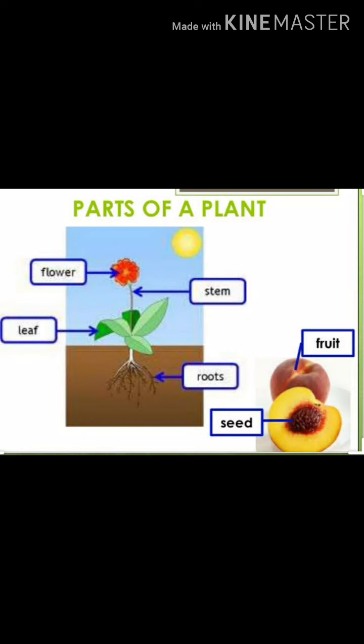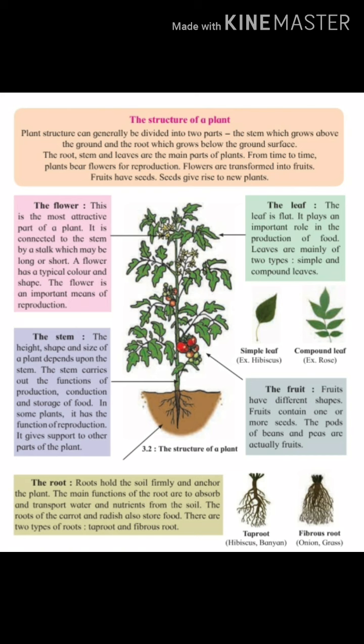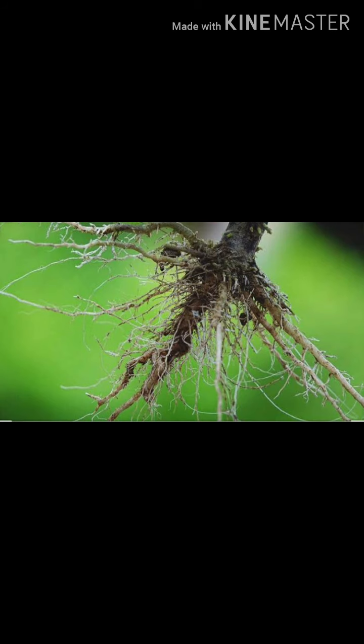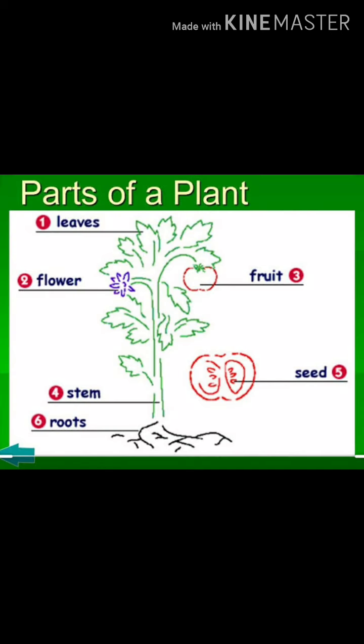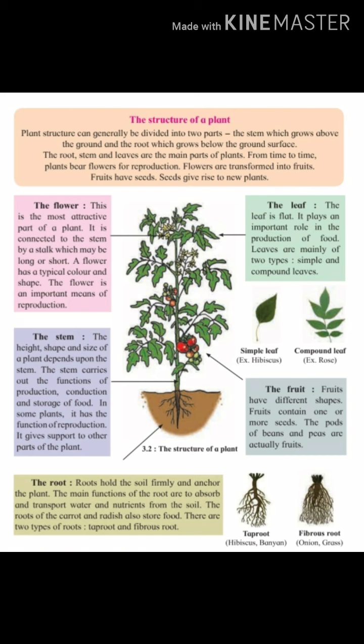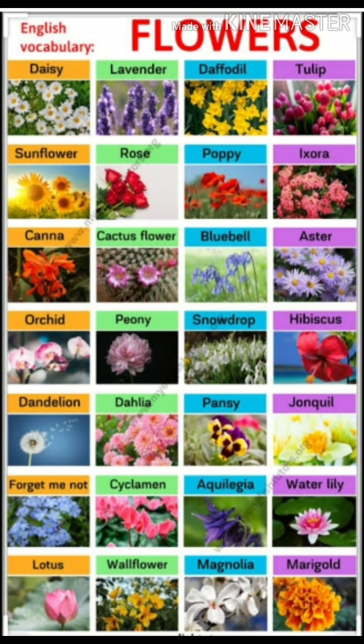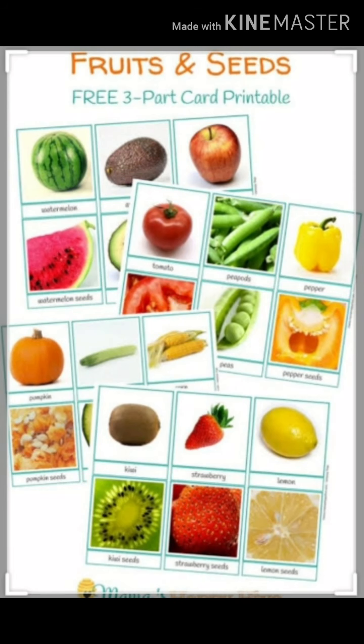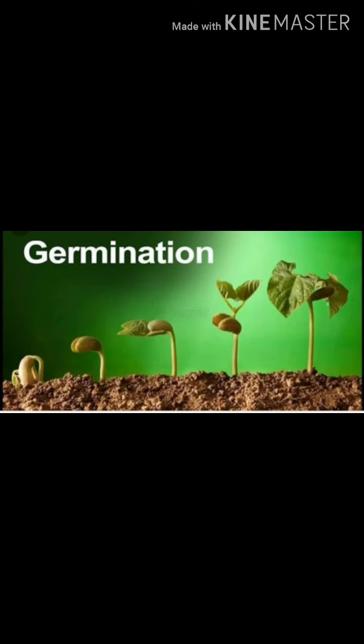Okay. Now let's study about the structure of a plant. Plant structure can generally be divided into two groups. The stem, which grows above the ground, and the root, which grows below the ground surface. The root, stem, and leaves are the main parts of plants. From time to time, plants bear flowers for reproduction. Flowers are transformed into fruits. Fruits have seeds. Seeds give rise to new plants.